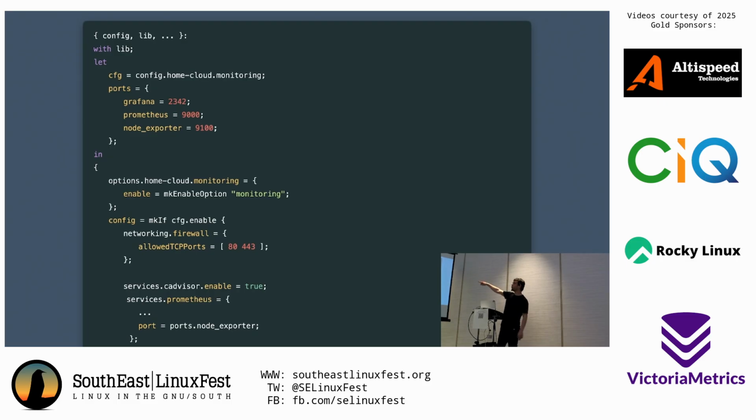And then once this is true, right, then we go into the config. This is what actually gets loaded into the NixOS configuration that imports this module. So we're saying if the enable option was true, then we're going to actually put in the rest of the configuration. And then in the configuration, we're setting the configuration for other modules. So I'm saying cadvisor.enable, Prometheus is enabled. And then also I can specify the port number and other settings for Prometheus, right? So this is really, really cool.